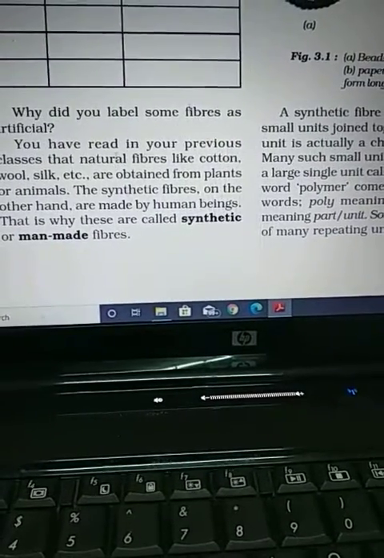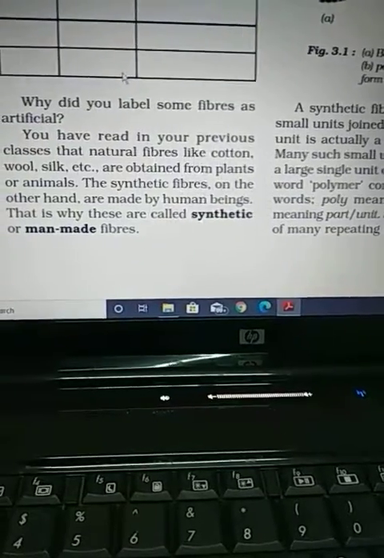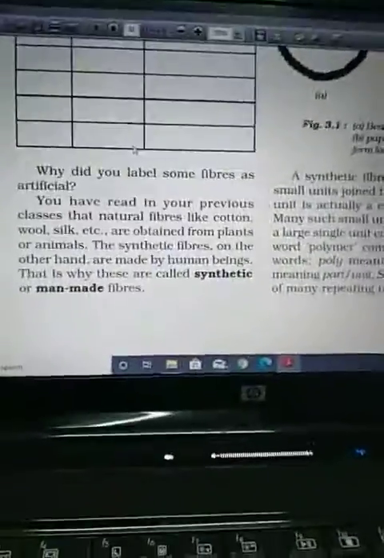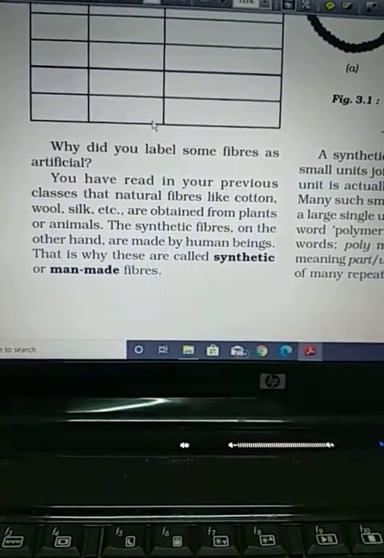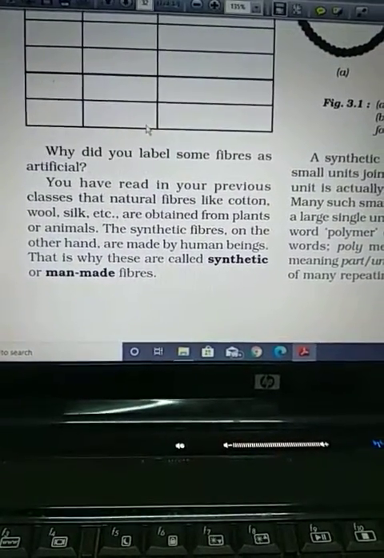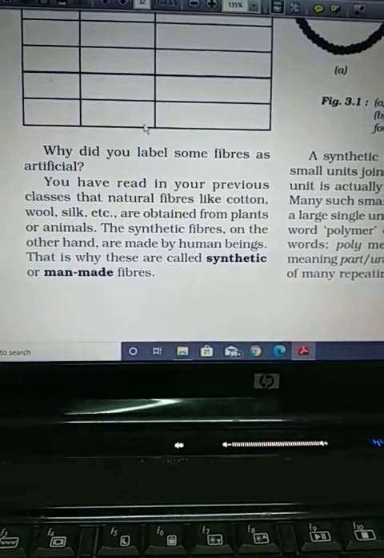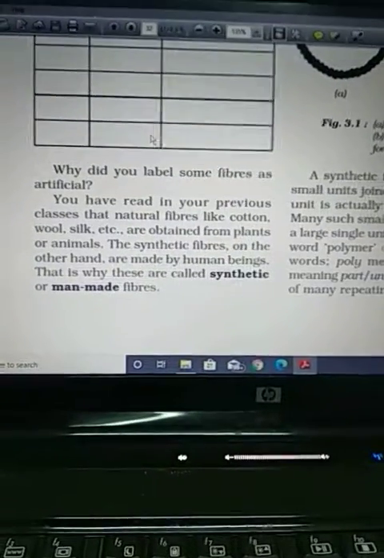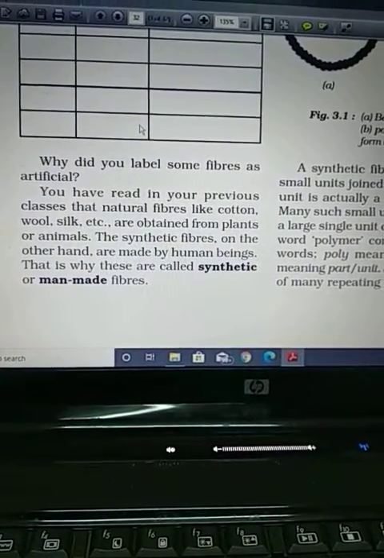So in this way you can select all different items, for example carpets, footrest, doormat, mattress, etc. In this way you can find out whether they are made up of natural or artificial fiber. Coir we use to prepare rope, and you prepared the doormat also. So for different items you can decide whether it is made up of artificial fiber or natural fiber.